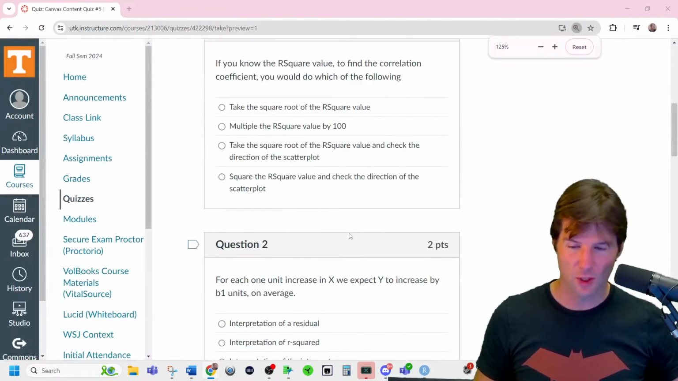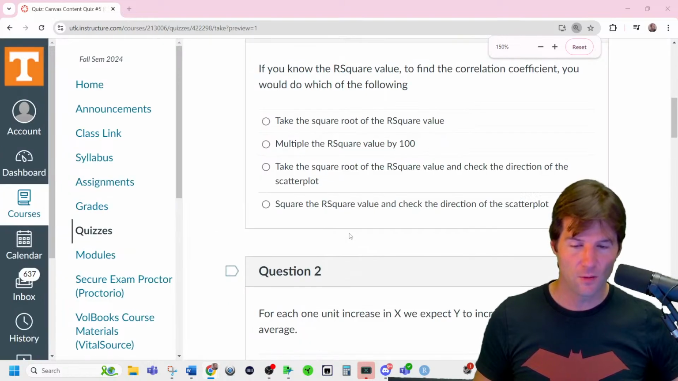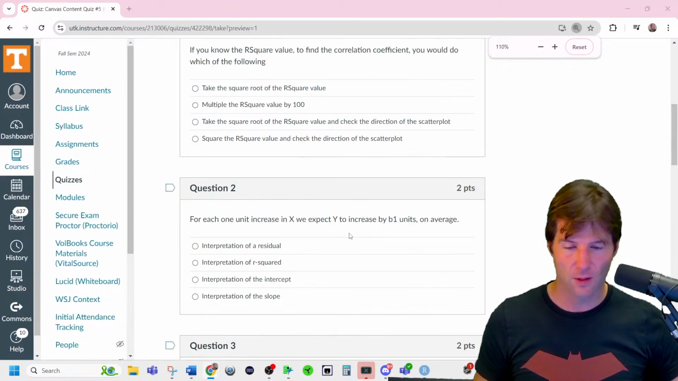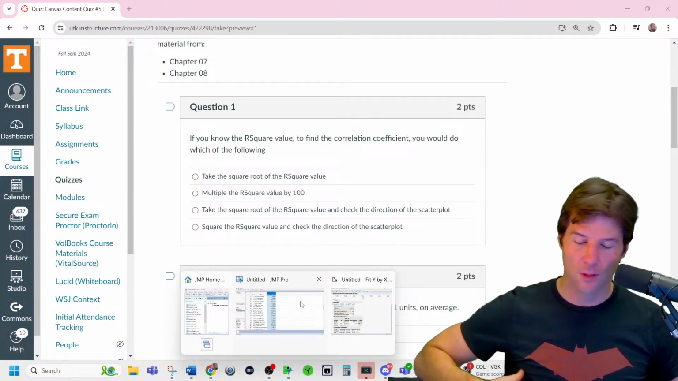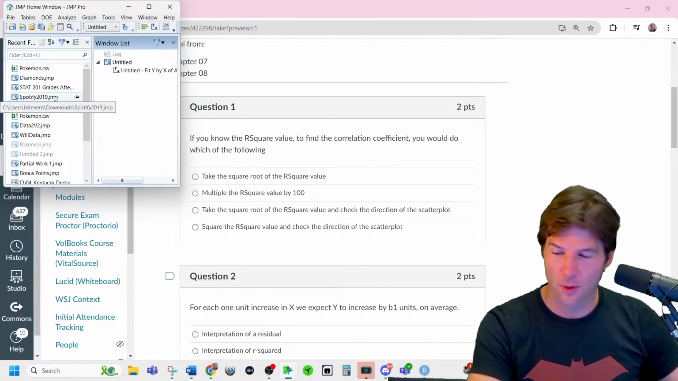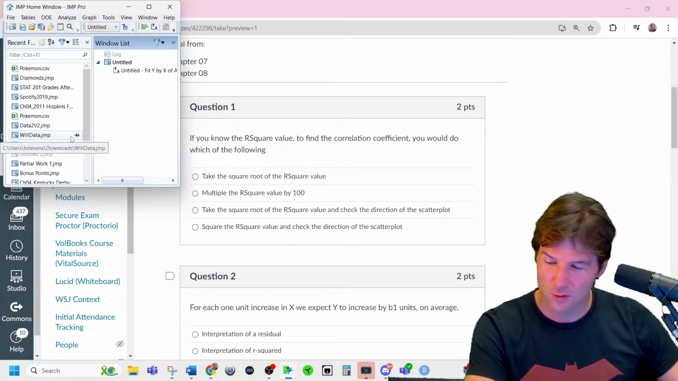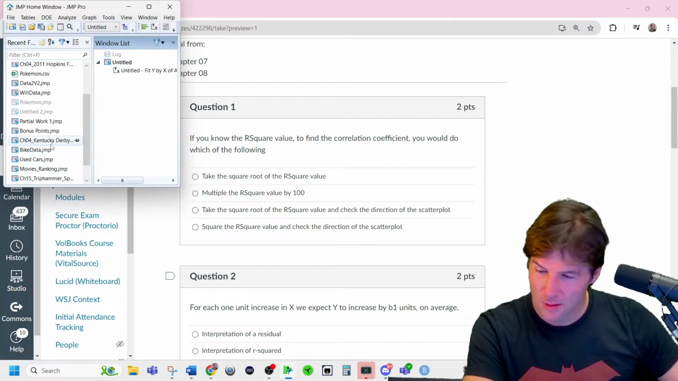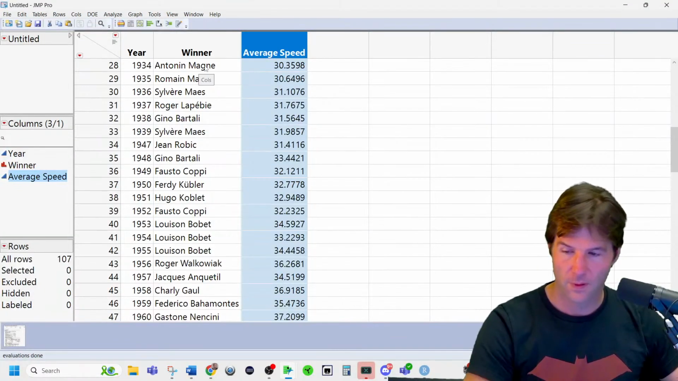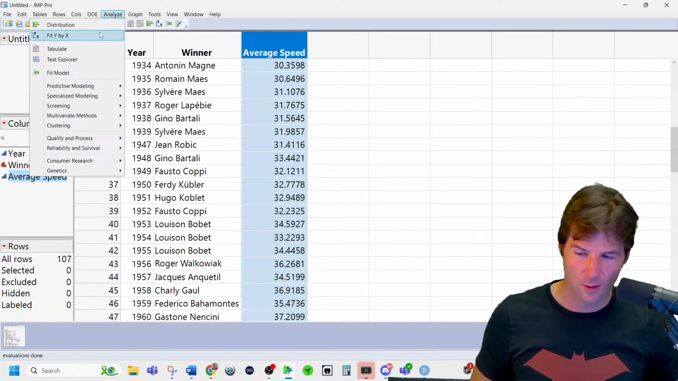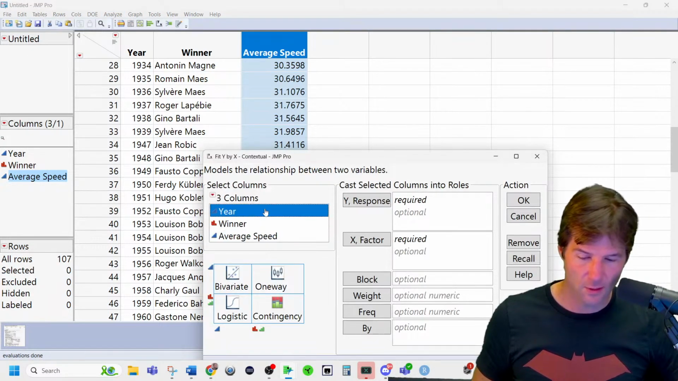Okay, so the first question asks us, if we know the value of r squared, how do we find correlation? So let's take, for example, the following data. Let's go to Kentucky Derby data, and let's go right here, and let's find the r squared.